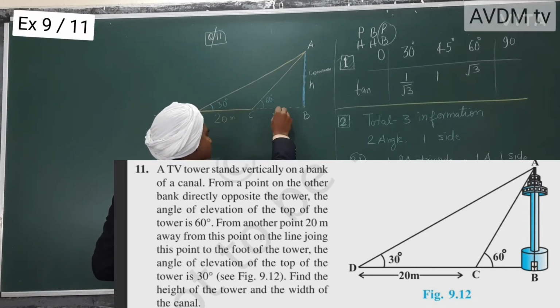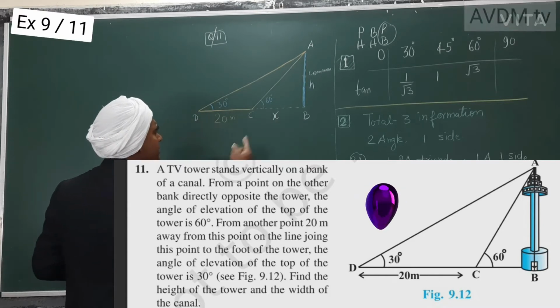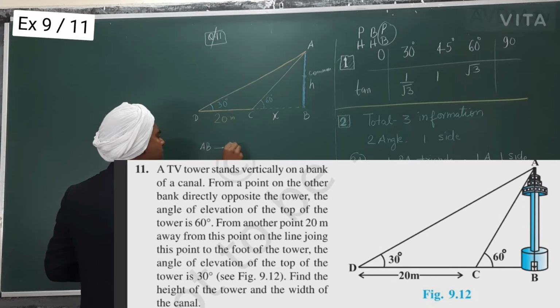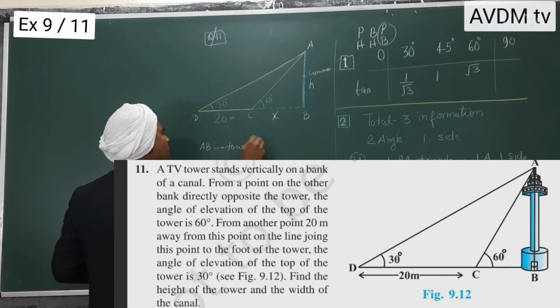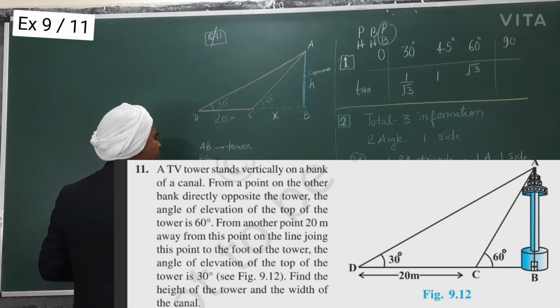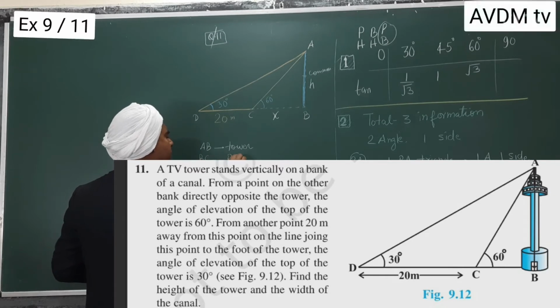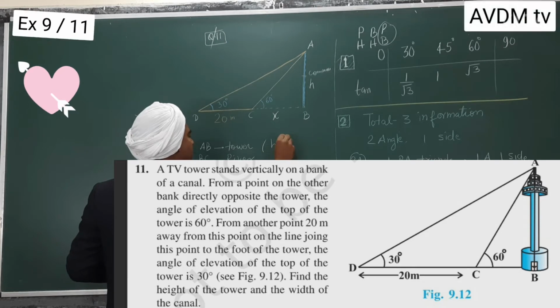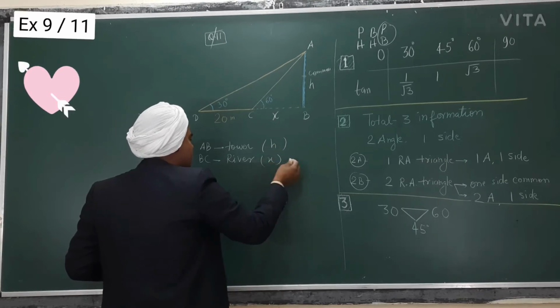So AB is the tower and BC is the river, and let this be h meter and this be x.